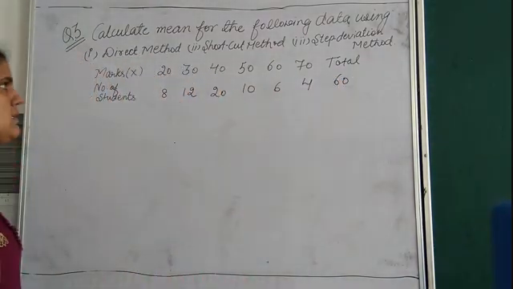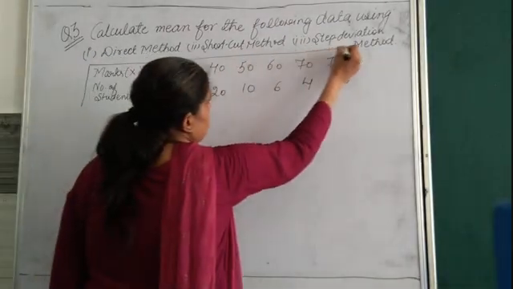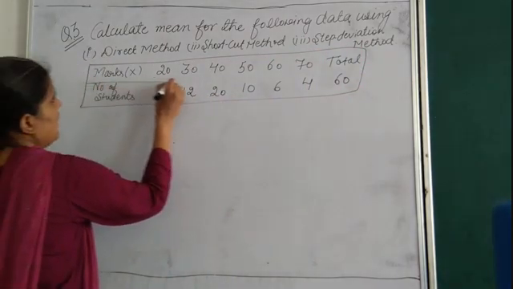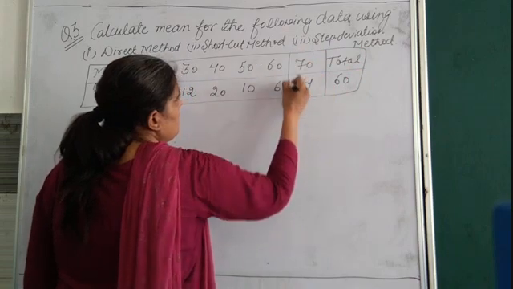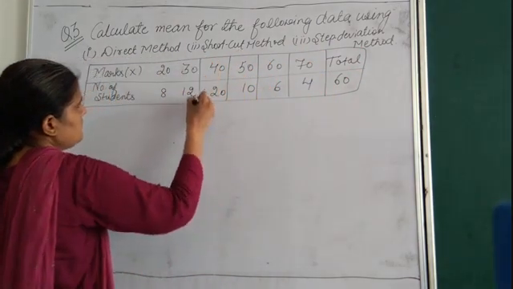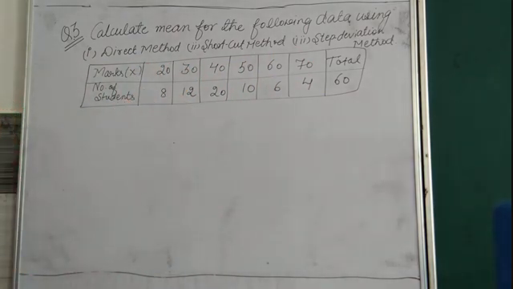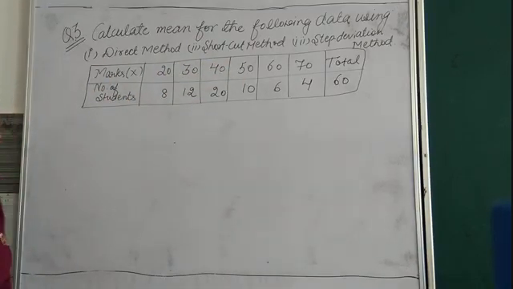That is given 60. Clear bache? This is your question and you have to find out the mean for direct method, shortcut method and step deviation method.